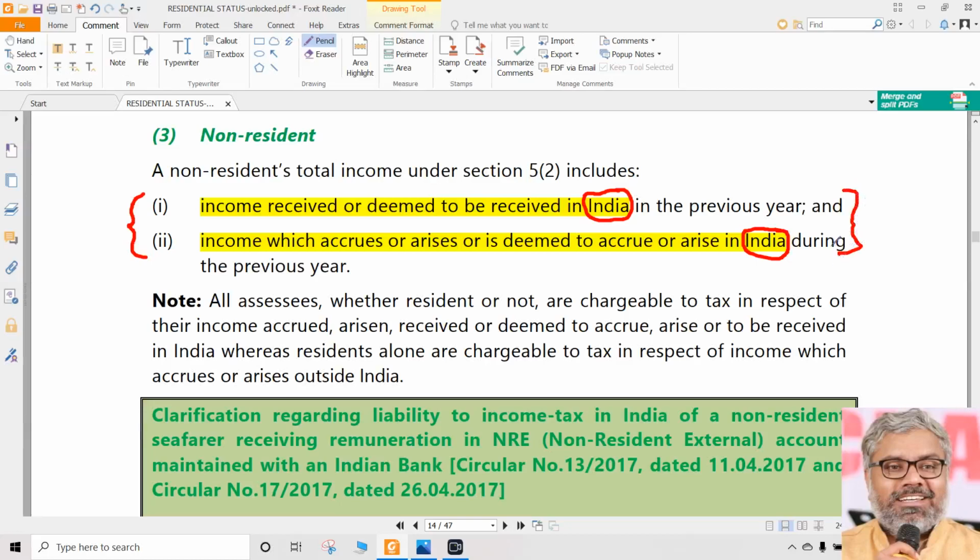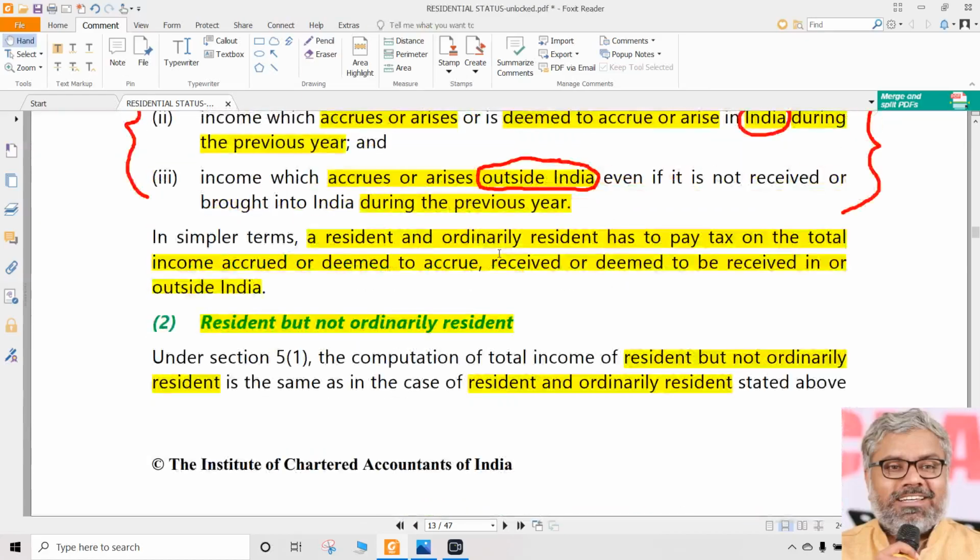Any of them being satisfied is enough. Either it is received or deemed to be received in India, or it is accrued or deemed to accrue in India, or both. Both are also possible. Accrued in India and received in India, of course, still it becomes taxable in India. Imagine accrued outside India but received in India, still taxable. Imagine accrued in India but received outside India, still taxable. So any of them makes such income taxable in the hands of a non-resident, also RNOR, also ROR.